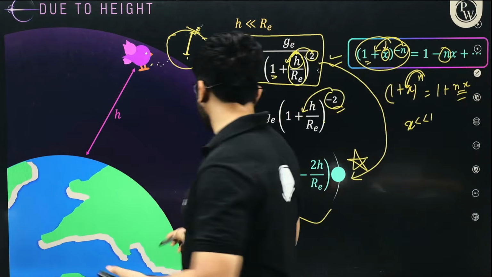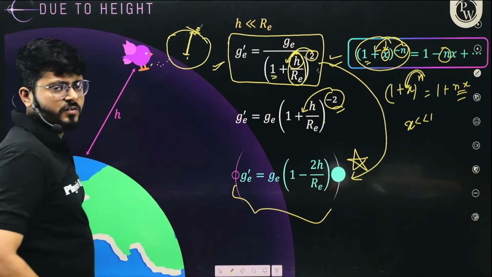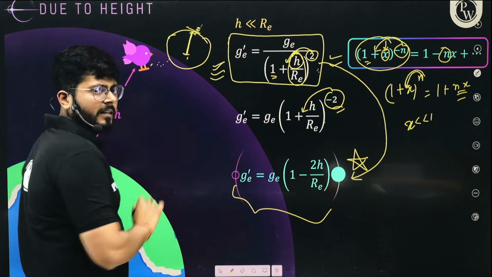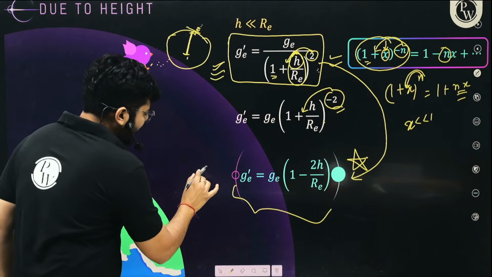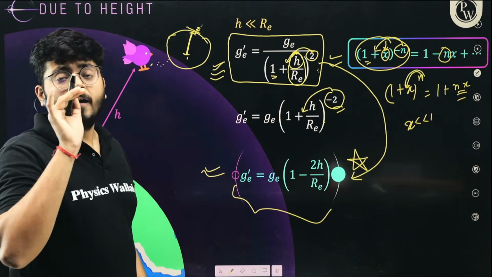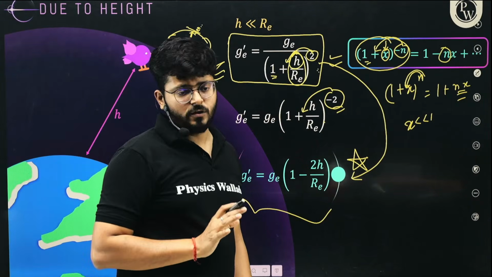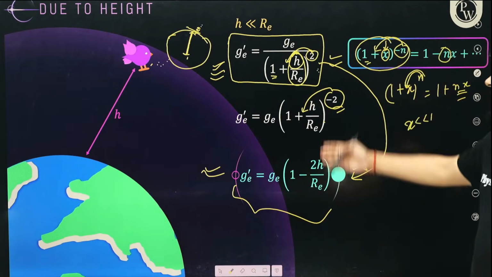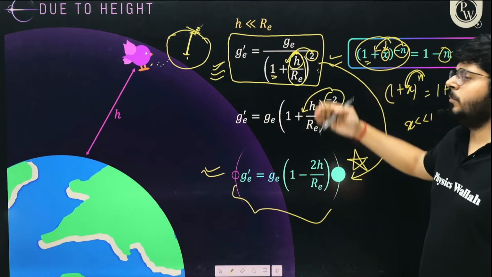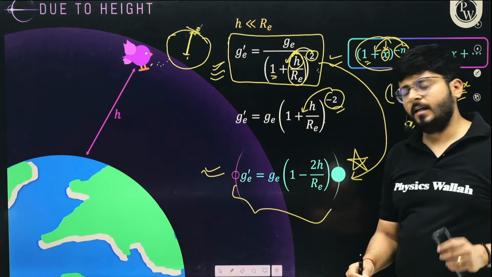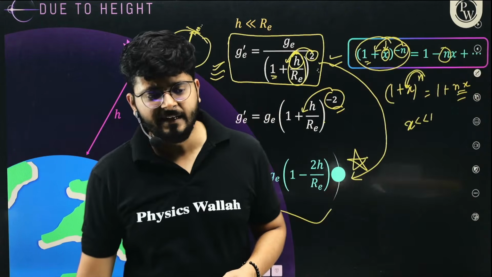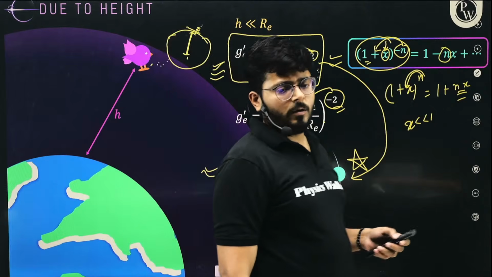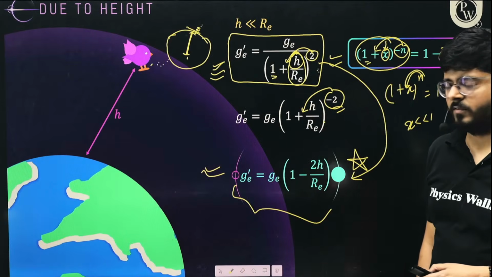So my dear kids, this formula is valid for all the heights from the surface of earth. And this formula is valid only when the object is very close to the surface of earth. I hope it is making some sense. Any problem in that part? I believe the difference between these two formulas and how you are going to apply them is very clear. So now let us keep on moving and talk about the next part.